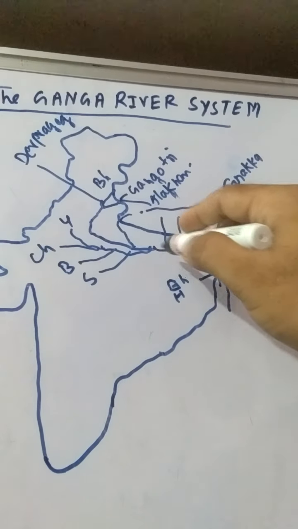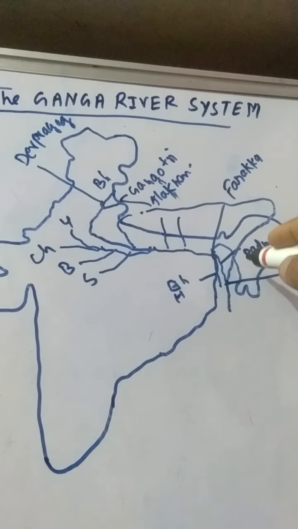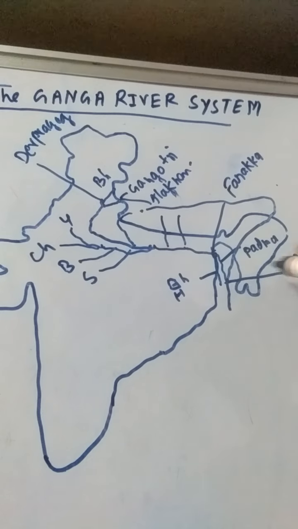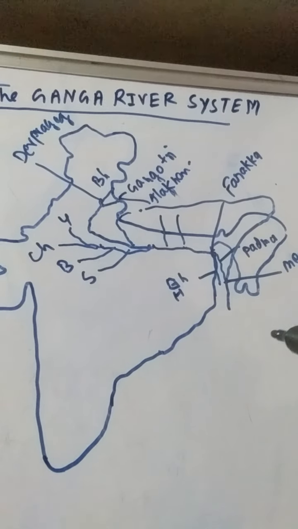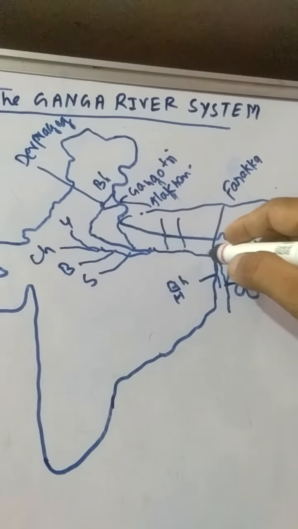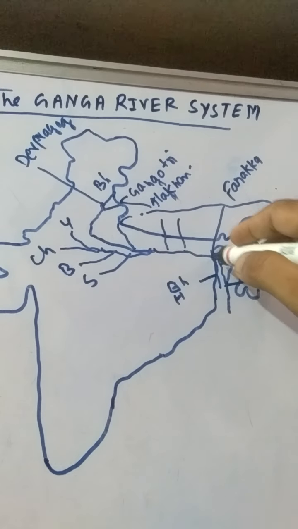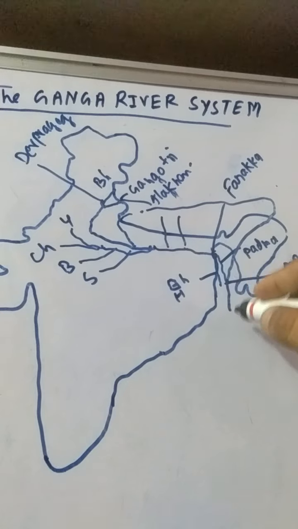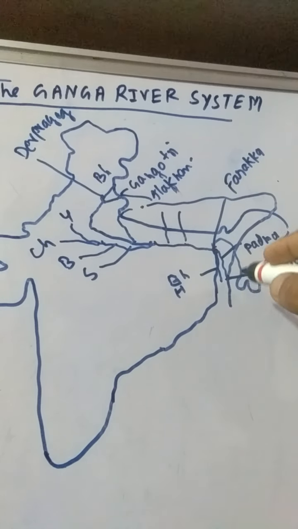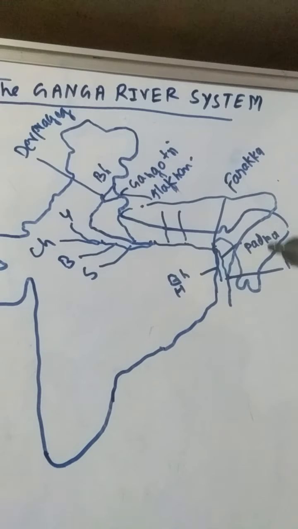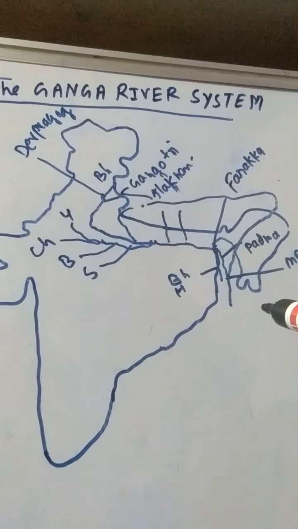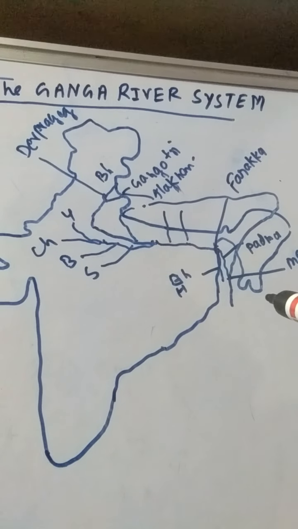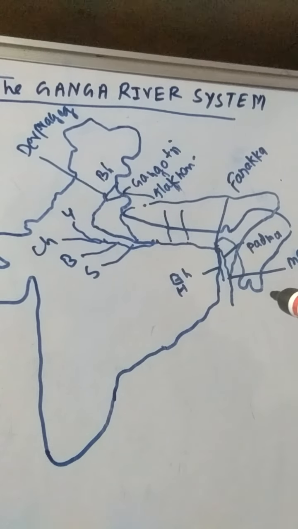So finally this river moves ahead in the east direction to the Farakka barrage, where the Ganga river leaves India and joins another country, Bangladesh. And then Bhagirathi Hooghly, a distributary of Ganga, flows into the Bay of Bengal.